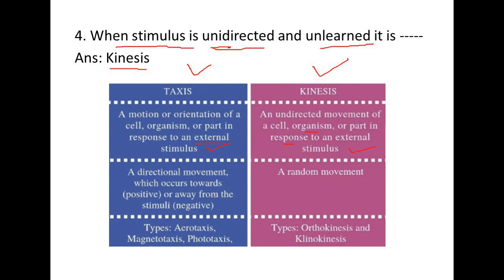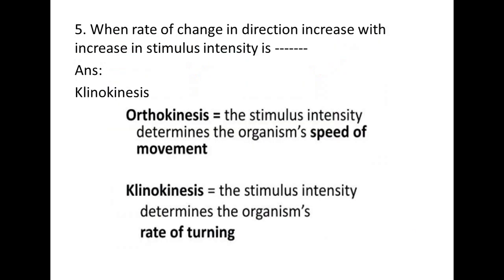Taxis is a directional movement which occurs towards or away from stimuli, that may be positive or negative, but it is directional. In case of kinesis, it is a random movement. Types of taxis include aerotaxis, magnetotaxis, phototaxis. And examples of kinesis are orthokinesis and clinokinesis. Let's move on. I hope this question is clear.